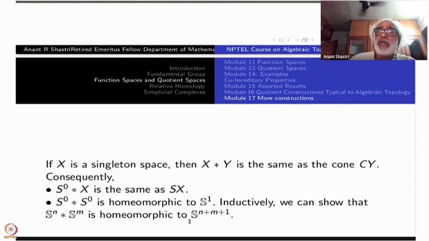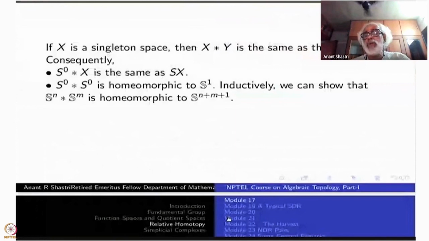But now I am taking S0 star of that. By this, S0 star of that will be one dimension higher, namely S of n plus m plus 1. The induction starts at n equal to m equal to 0. Okay, so that is a proof. Okay, so we can stop here.